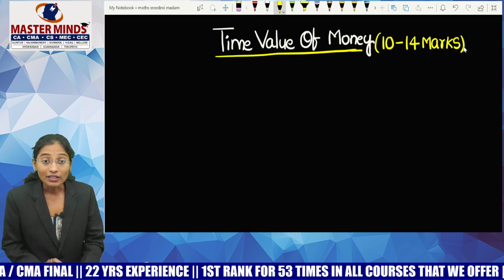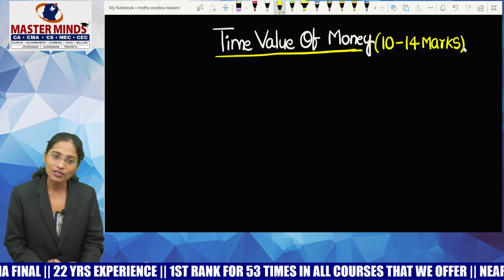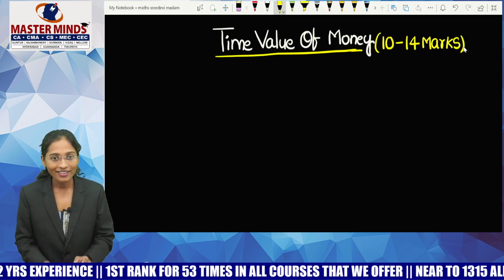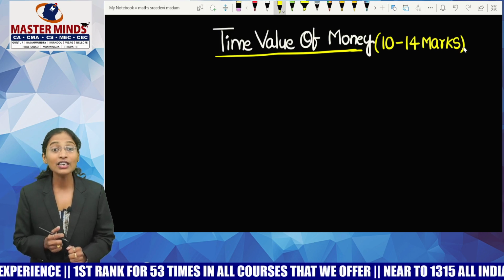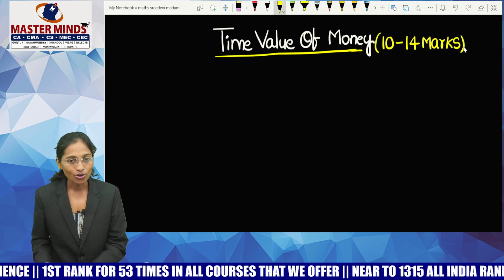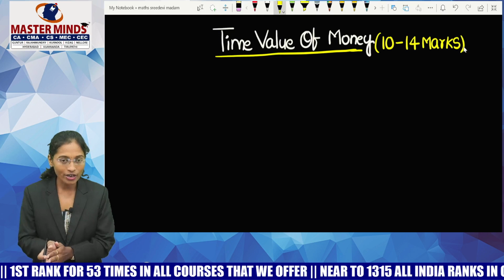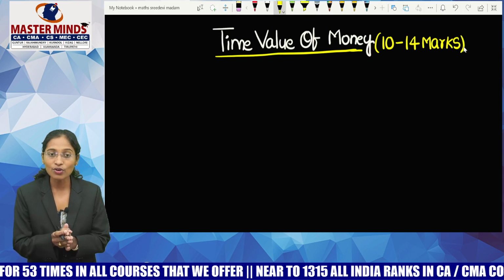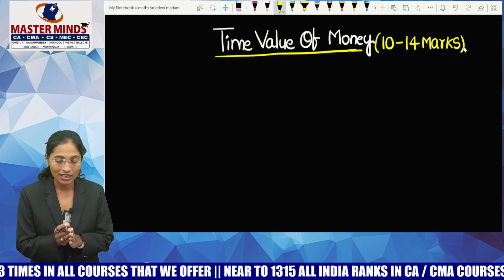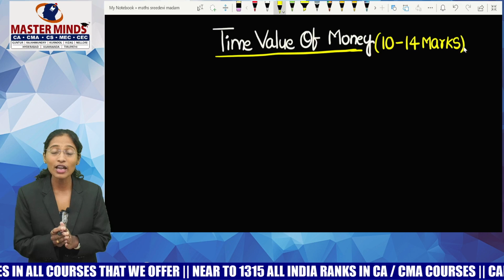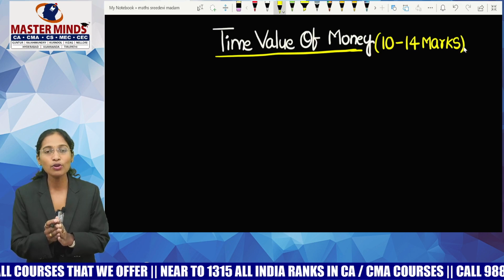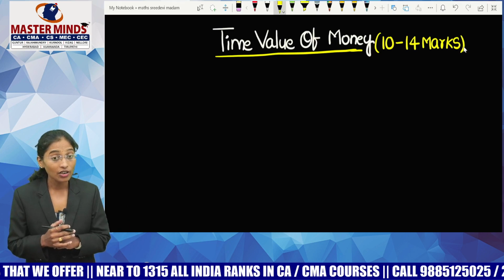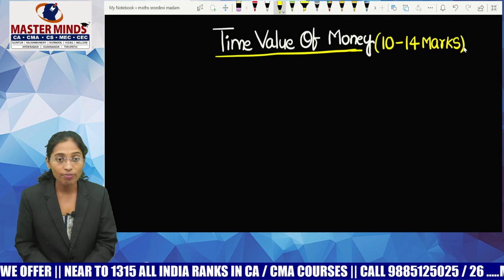The usual preparation time for this concept will definitely be more than 15 hours, guys, because it is itself 33%. So if you are able to prepare this concept along with 2 or 3 other topics, then you will definitely be able to score good marks in your maths exam. You will be able to score more than 50% if you prepare time value of money fully with 2 or 3 other topics. You will definitely get more than 50% of marks.